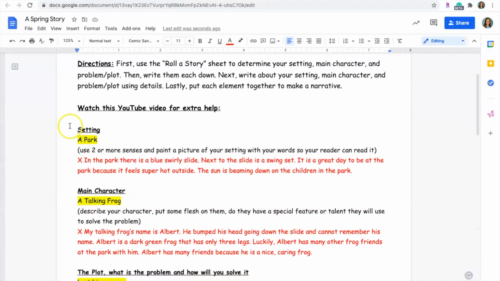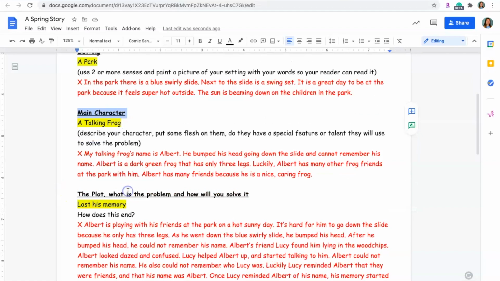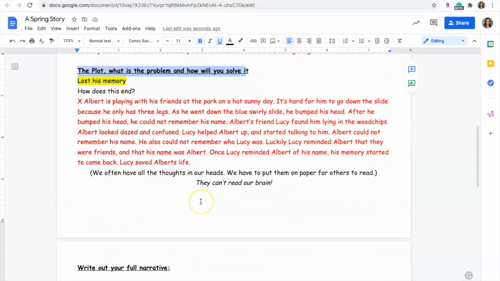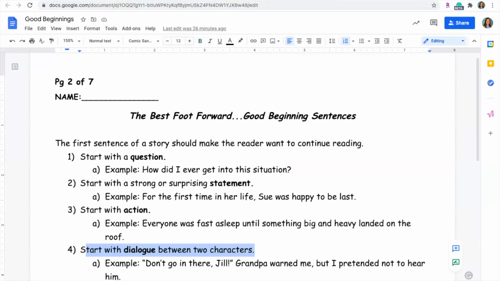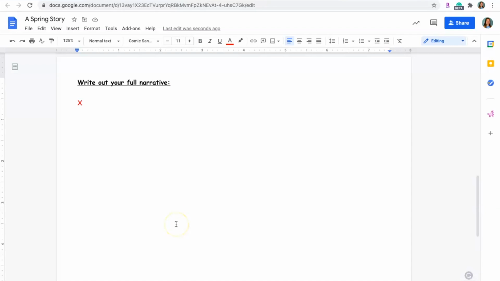Welcome back. Now that you have finished your setting, your main character, and your plot and problem, you are now going to write your full narrative. In order to do that, you need to go back to your good beginning sheet that we filled out earlier and decide if you want to start your story with a question, a strong, surprising statement, action, or dialogue. I'm going to start with dialogue.